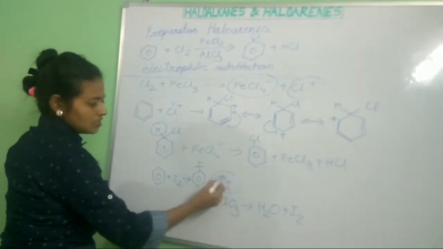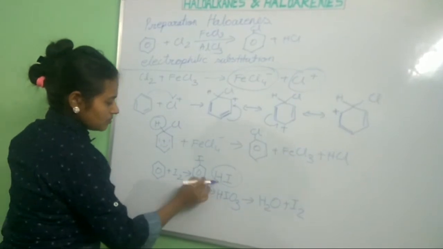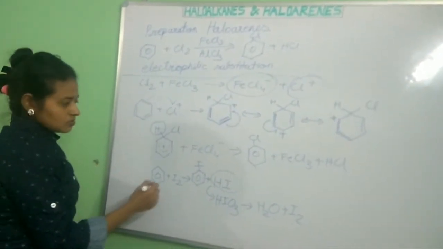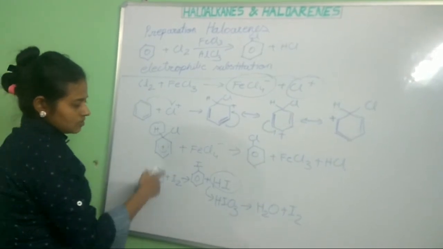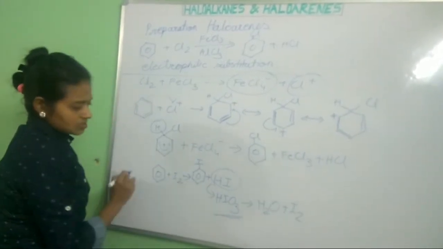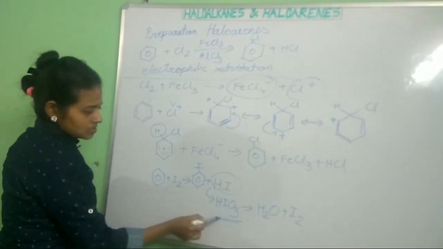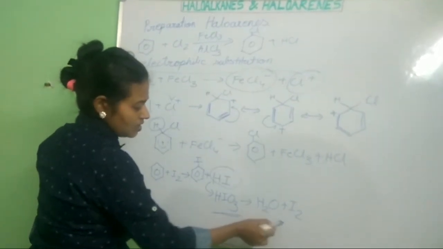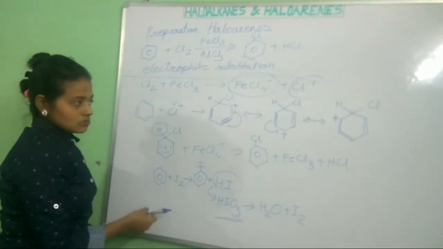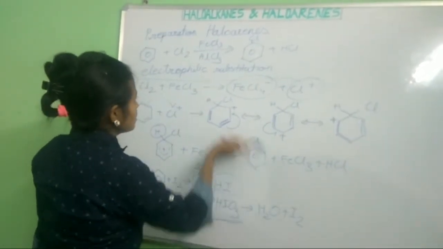So in the presence of oxidizing agents, it turns into water and iodine, and hence the reaction runs in the forward direction. Understood?